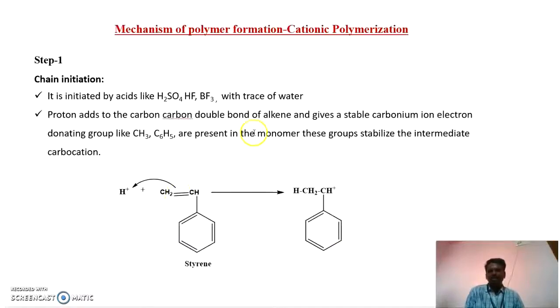Next we have to discuss the mechanism of cationic polymerization. Here the polymerization reaction is initiated by the protons present in acids. Mostly we use sulfuric acid, hydrofluoric acid or boron trifluoride as initiators. This reaction proceeds through the formation of a carbocation. Here the protonation of this pi bond occurs, which results in the formation of the carbocation. Here the positive charge is stabilized by resonance of this benzene ring. That means this positive charge is delocalized throughout the benzene ring, thereby it becomes more stable for the reaction.